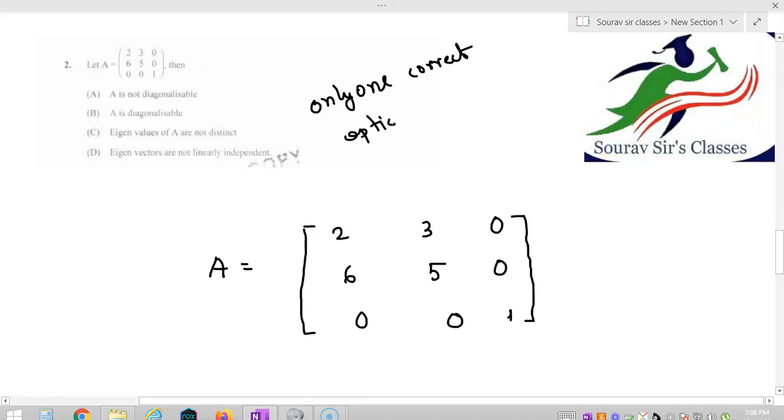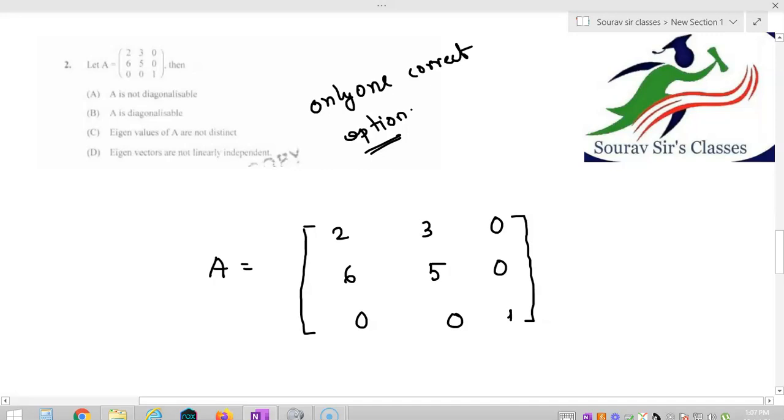Before starting the question, you actually can solve this. You can get the answer. How? First of all, start with option A. Option A says that A is not diagonalizable. Option B says that A is diagonalizable.